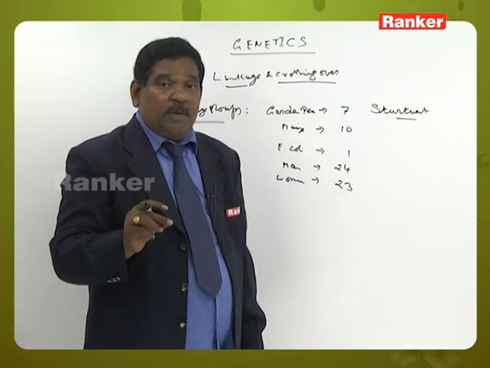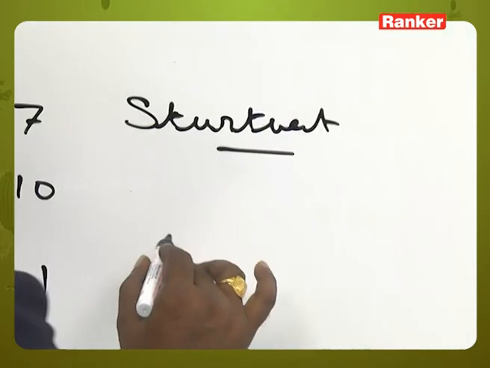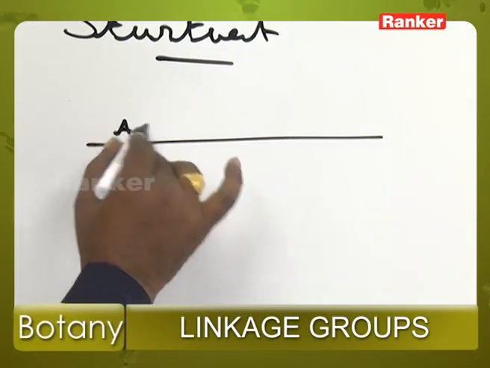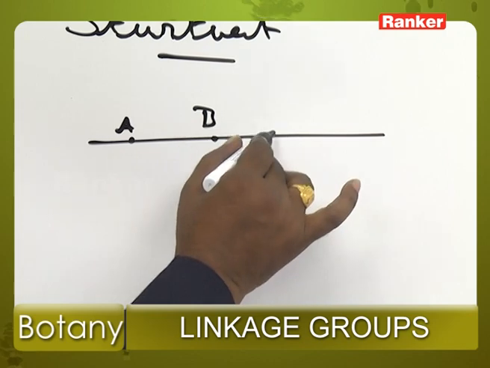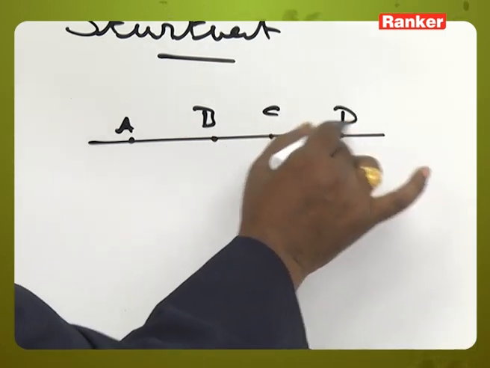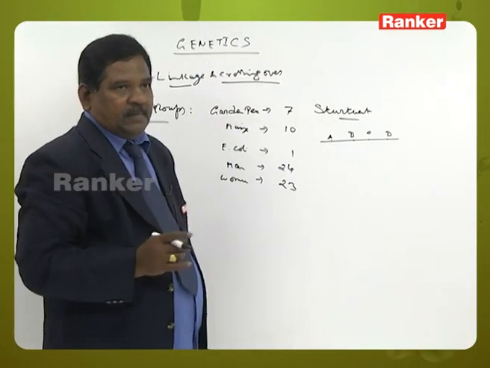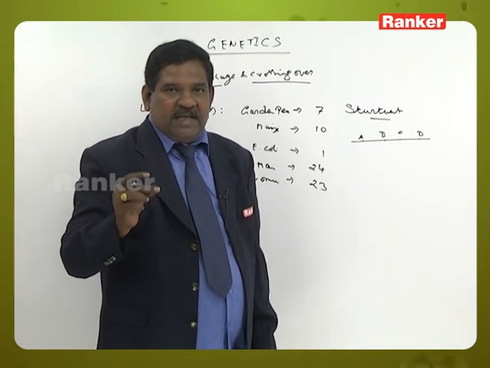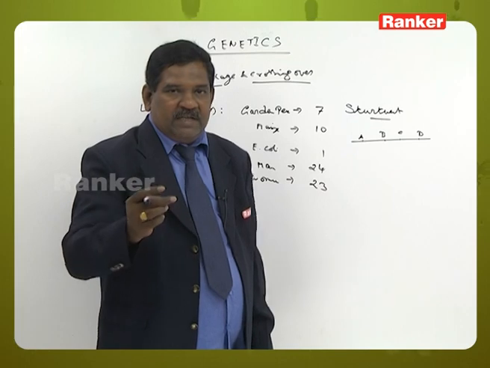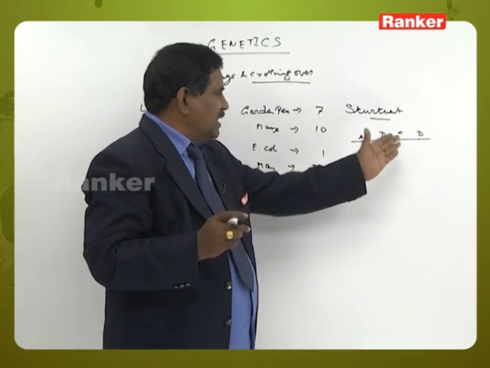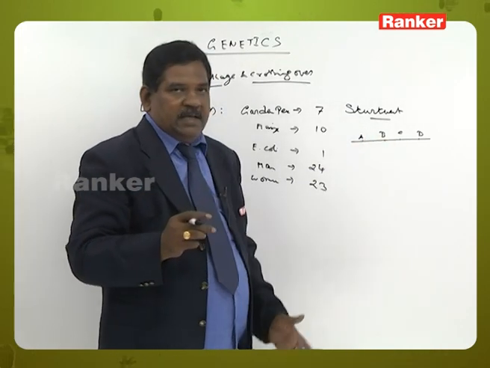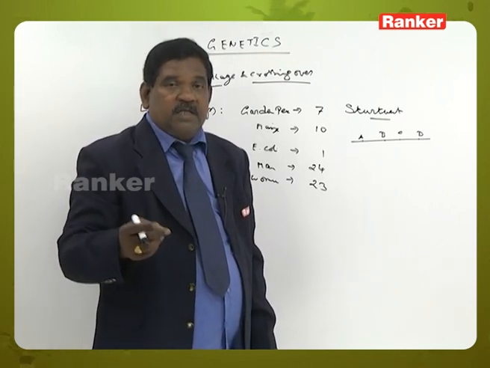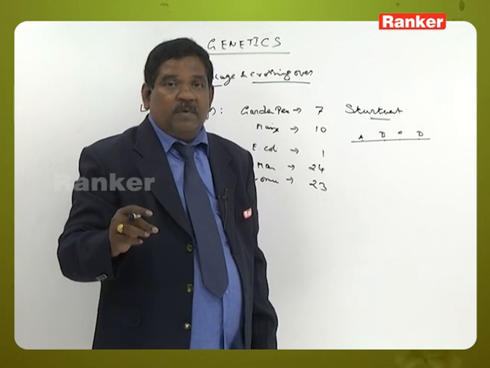What is this chromosomal map? Suppose there is a chromosome. On this chromosome, at one place A gene, B gene, C gene, D gene are present. So, chromosomal maps are useful for finding the distance between two different genes. Distance between A and D, A and C, A and B is possible by using these chromosomal maps. Now, these chromosomal maps are widely used in the Human Genome Project.